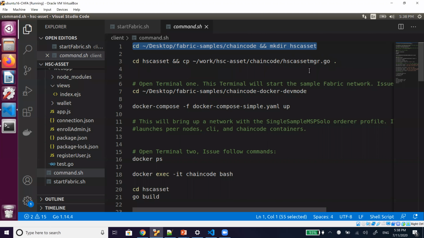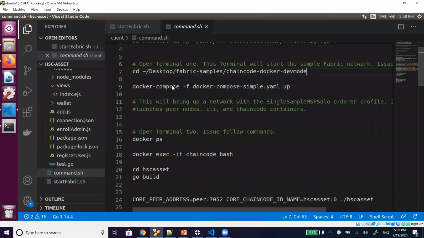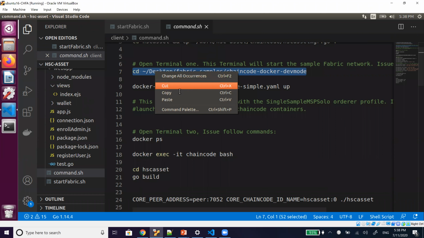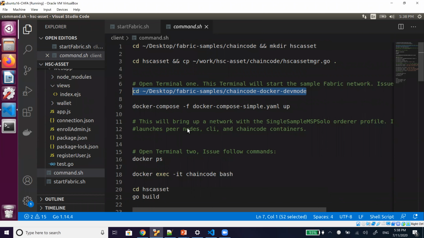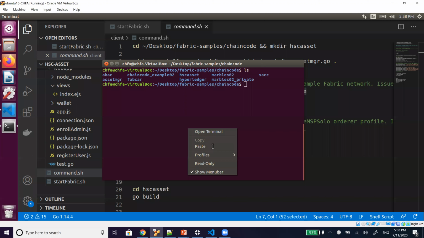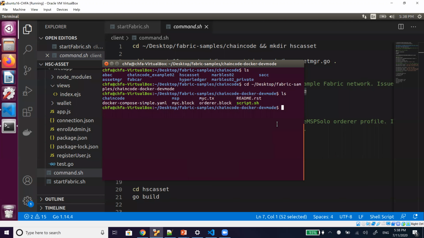Next step, we open the terminal. Then how can we deploy this chain code? We will use the sample Hyperledger chain code Docker dev mode for development.